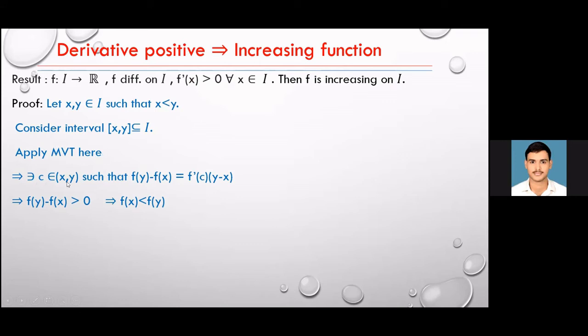So there exists c belonging to (x, y) such that f of y minus f of x equals f dash c times (y minus x), and f dash x is greater than 0 for all x. So in particular at x equals c, f dash c is greater than 0, and we chose x less than y, so y minus x is greater than 0. Their product is also greater than 0. The RHS is greater than 0, so the LHS is also greater than 0. So f of y minus f of x is greater than 0, which says that f of x is less than f of y.